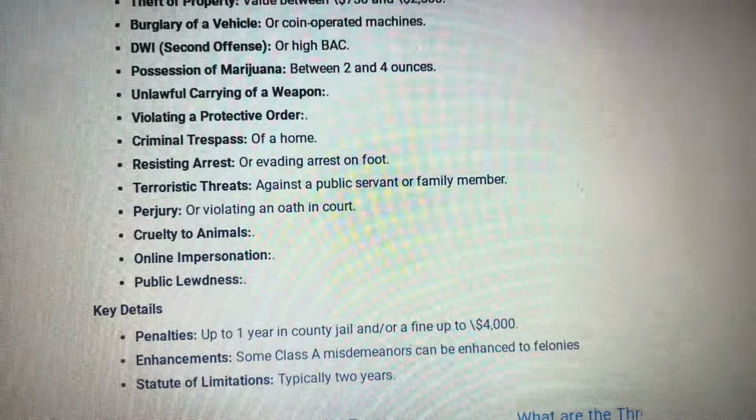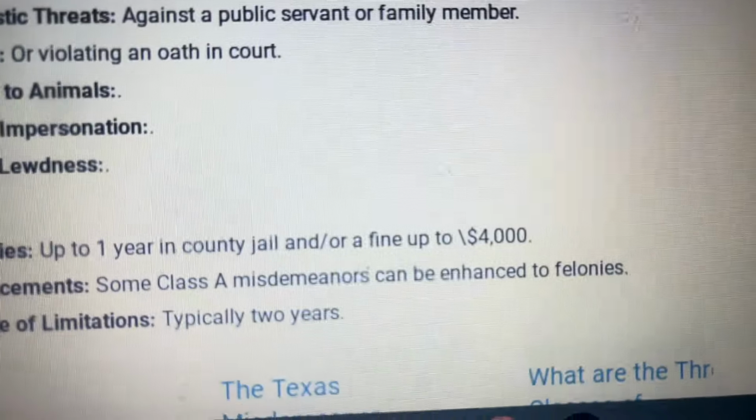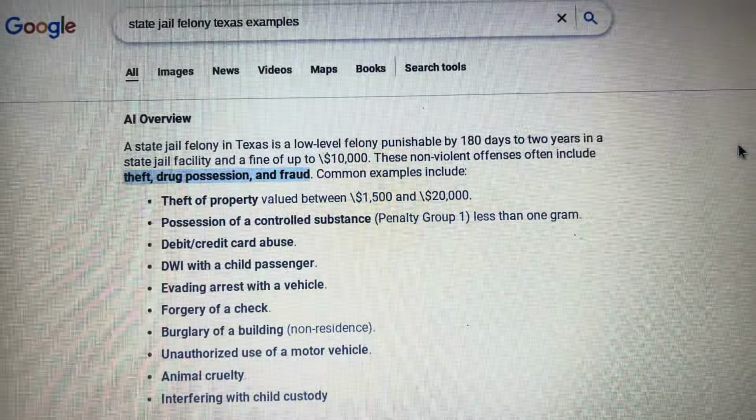So this misdemeanor can get up to 1 year in a county jail, plus a fine up to $4,000.